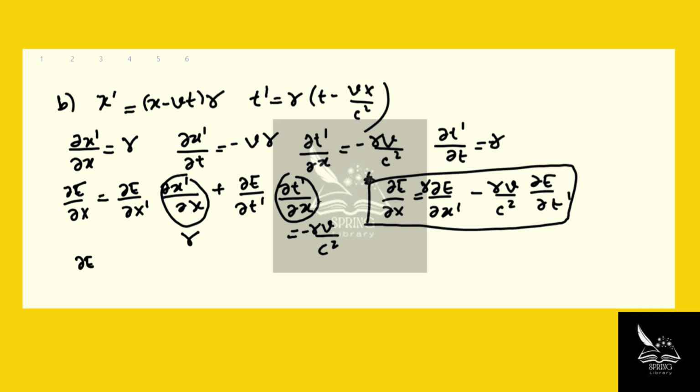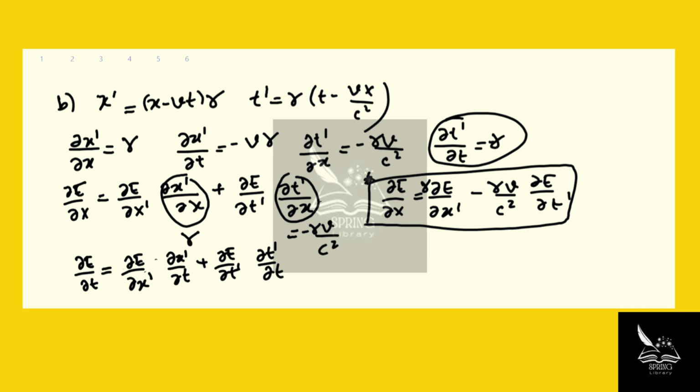Now if we do the same for dE over dt, what we have is negative v gamma. Well, okay, let me not skip that part. Let me explain to you where that comes from. Again, dE over dt equals dE over dx prime times dx prime over dt, plus dE over dt prime times dt prime over dt. Now, dt prime over dt, where is it? dt prime over dt is here.